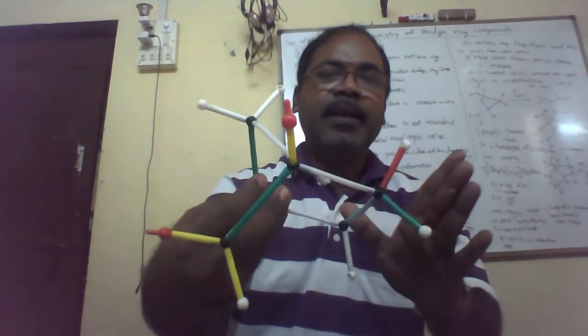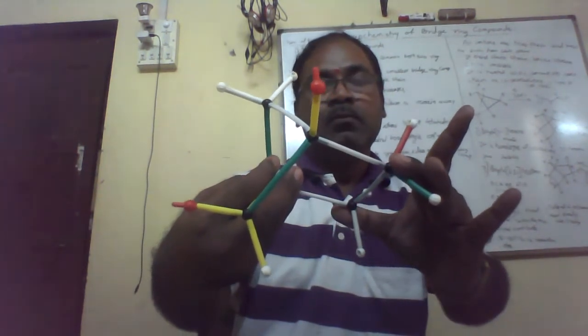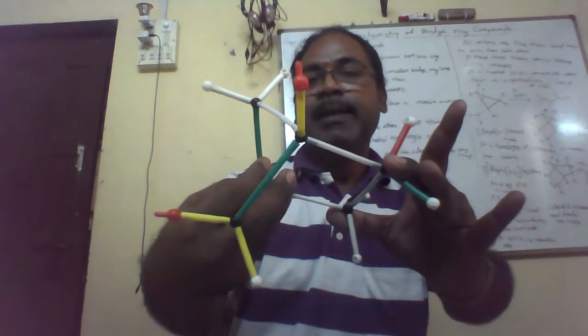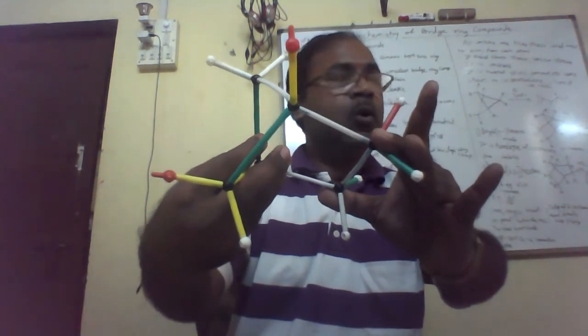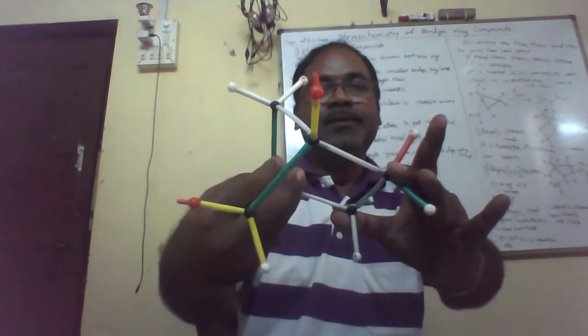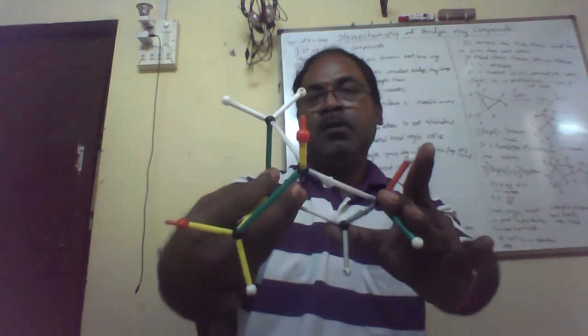So what is the endocyclic bond angle in this case? The endocyclic bond angle present in this molecule is 81.2. So it is closer to 109 degrees 28 minutes, and it is more stable than the first bridging compound.